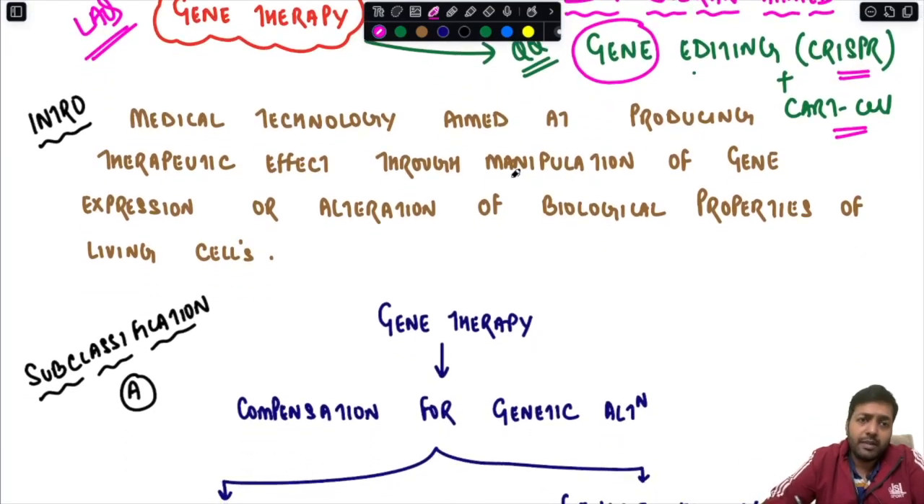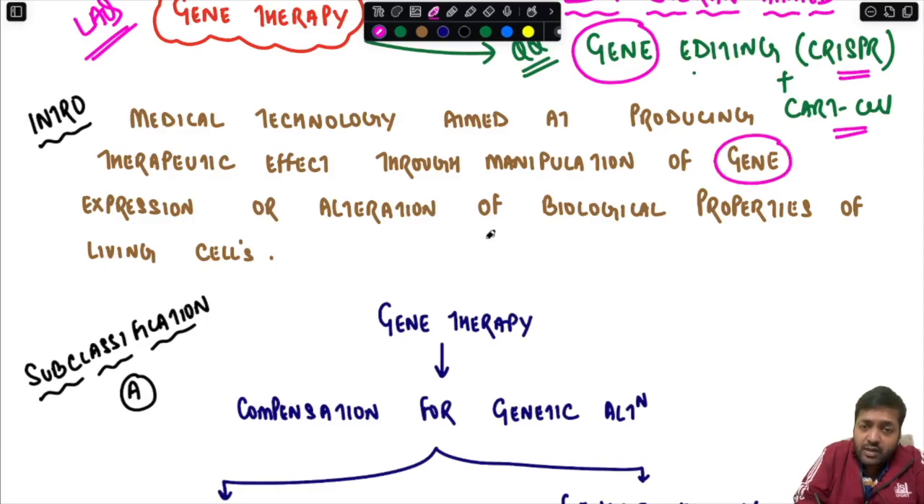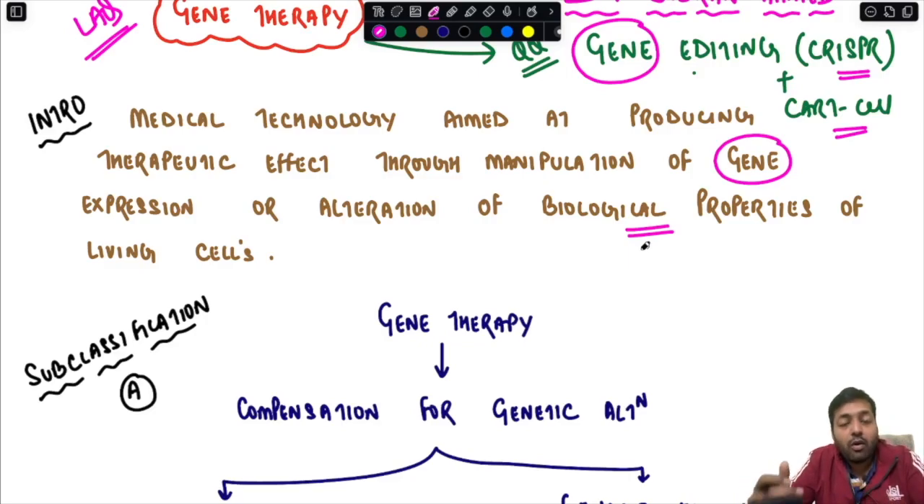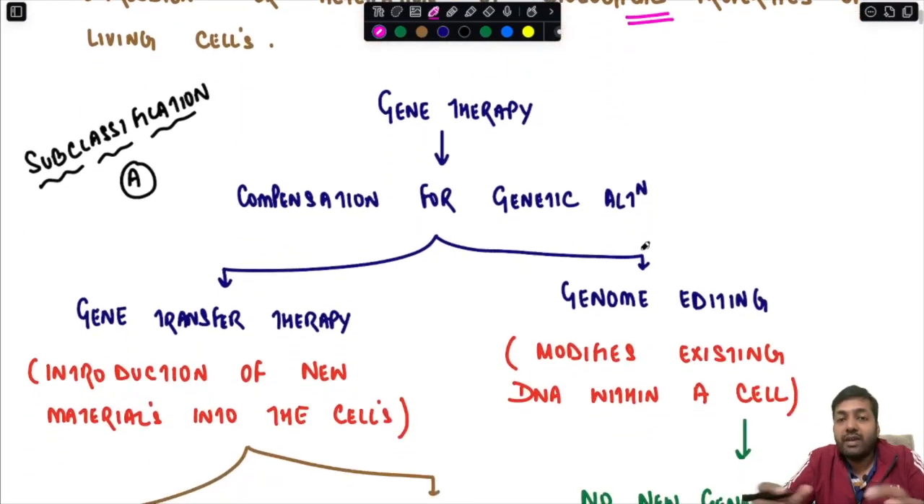So what is gene therapy? It is the medical technology which is aimed at producing therapeutic effect through manipulation of gene expression or alteration of biological properties of the living cell. So I will repeat. The most important definition of gene therapy is that it is a medical technology aimed at producing a therapeutic effect through manipulation of gene expression or alteration of biological properties of a living cell. So over here, we are bringing changes at the level of the genome, so as to provide a therapeutic effect.